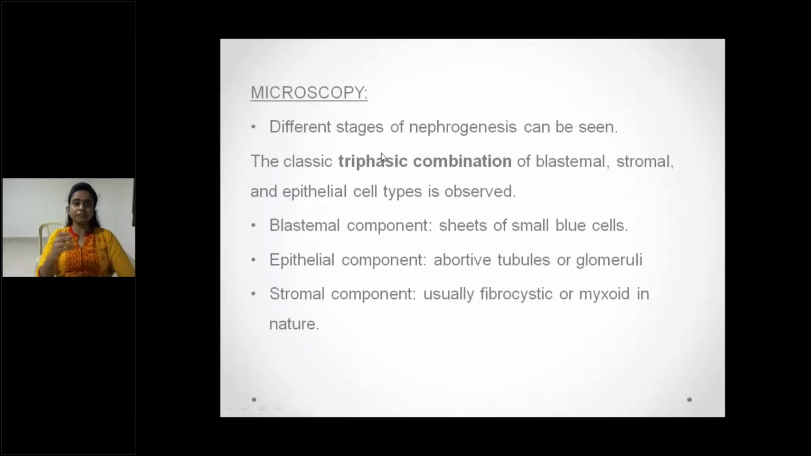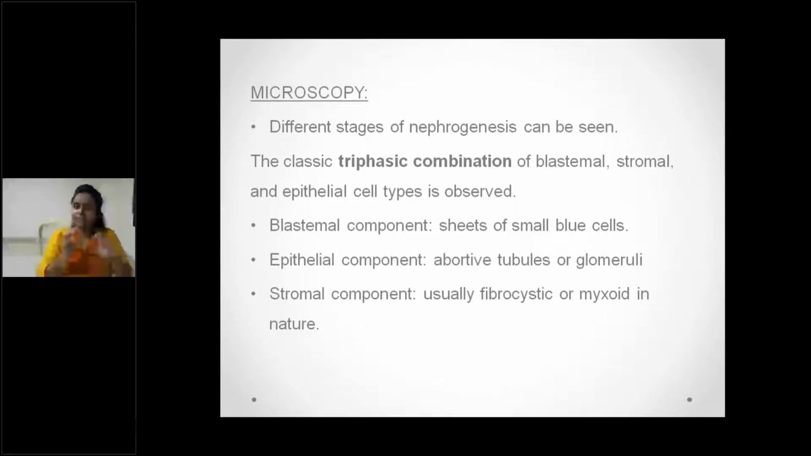Microscopically, different stages of nephrogenesis can be seen. As we already discussed in the pathogenesis, renal morphogenesis is arrested. The classic triphasic composition, with blastemal component, stromal component, and epithelial cell types, is observed. The name indicates blast, so immature cells. The immature cells are arranged in small sheets, sheets of small blue cells.